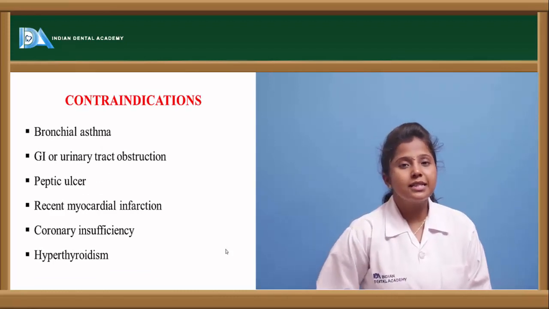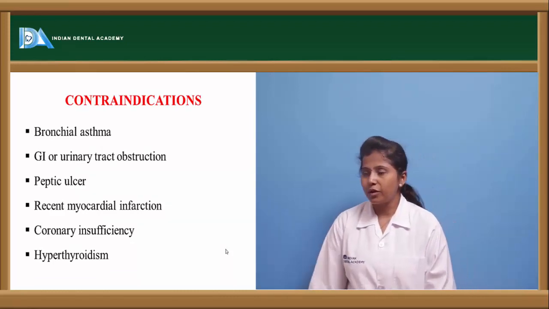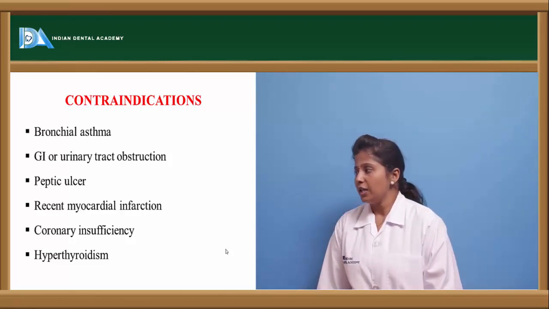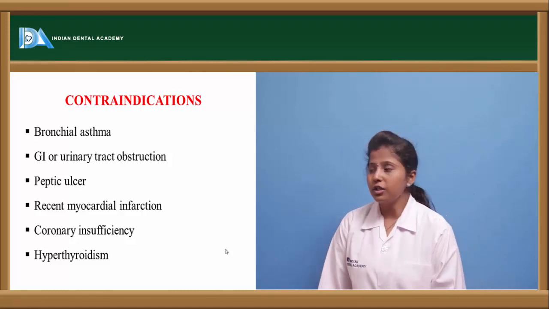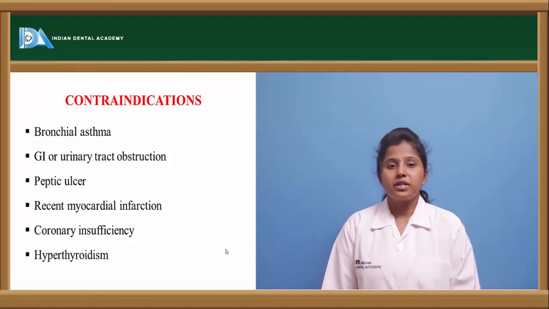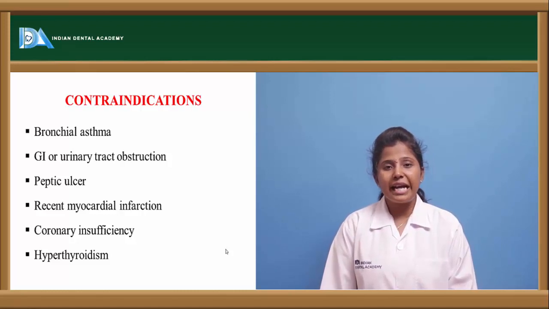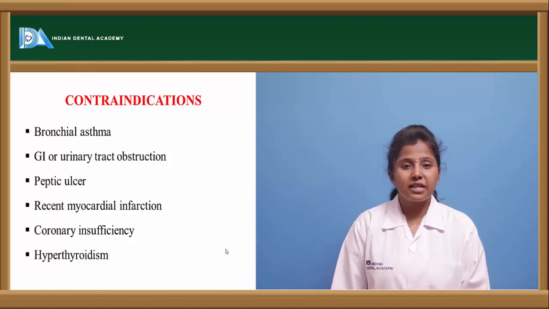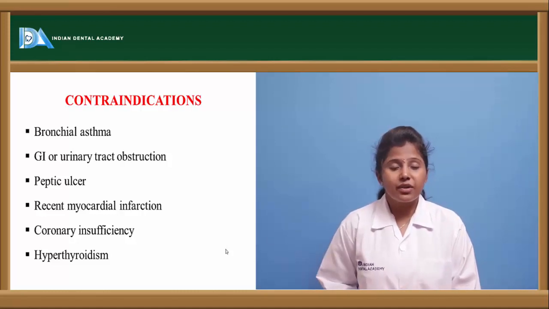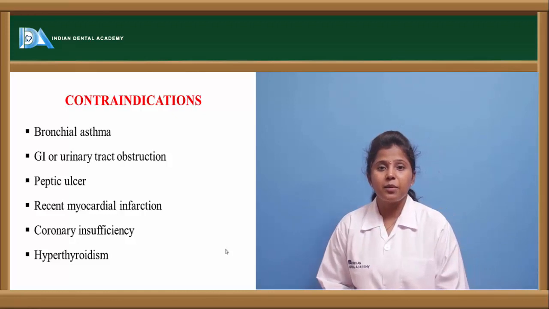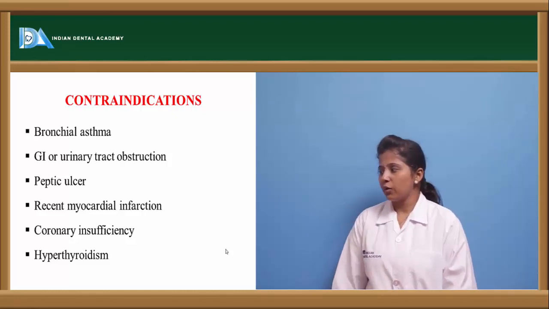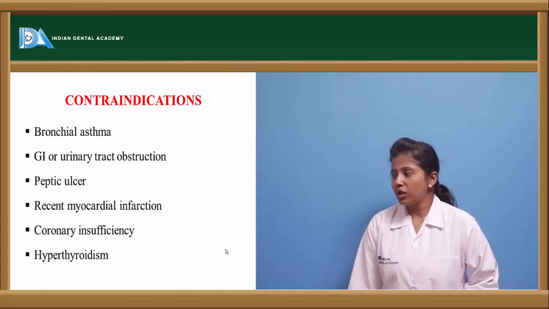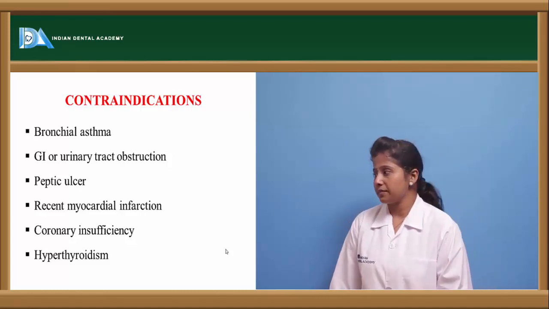Contraindications. When should these drugs be contraindicated? These drugs should be contraindicated in bronchial asthma, because they cause constriction of the bronchial muscle, in GI or urinary tract obstruction, and in peptic ulcer. Why? Because these cholinergic drugs aid excessive secretion. If they are given in a peptic ulcer condition, they aid in the excessive release of HCl, and the peptic ulcer can be worsened. They are also contraindicated in myocardial infarction, which is research reported very recently, and in coronary insufficiency and hyperthyroidism.